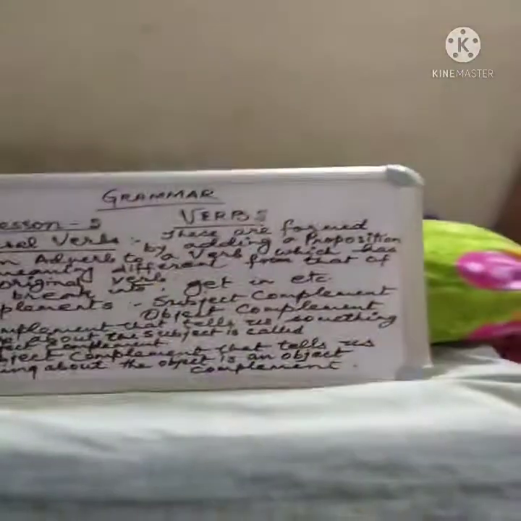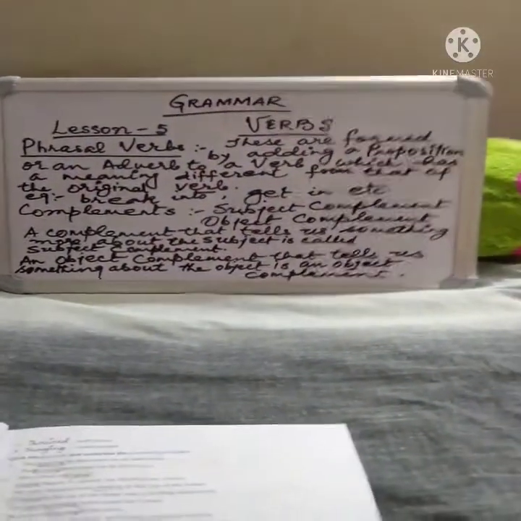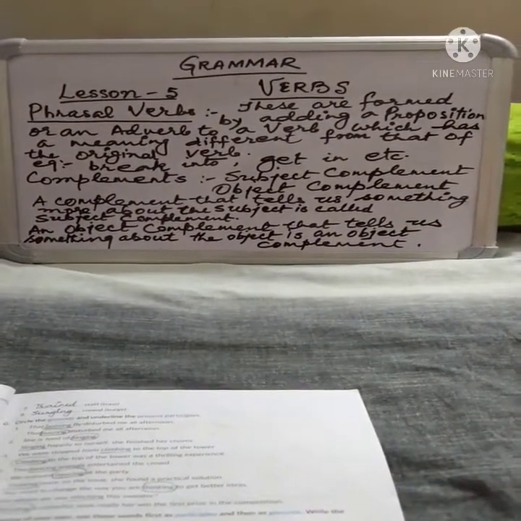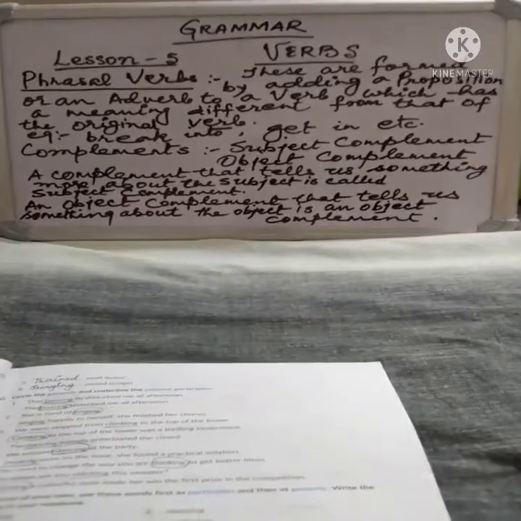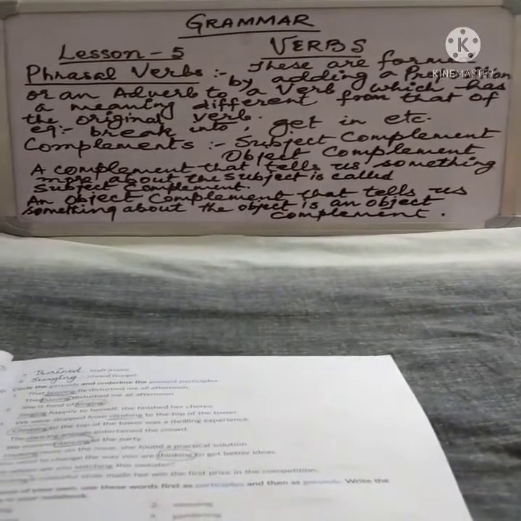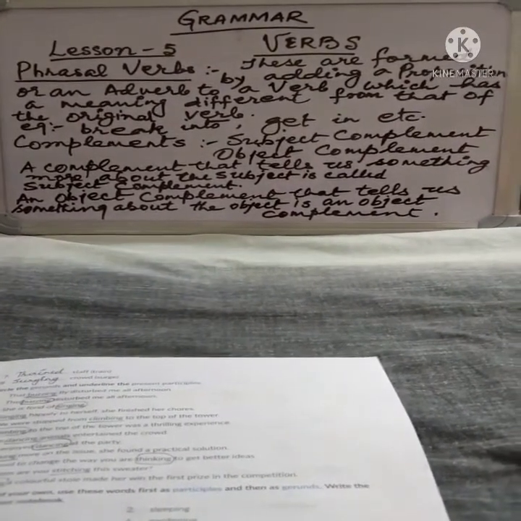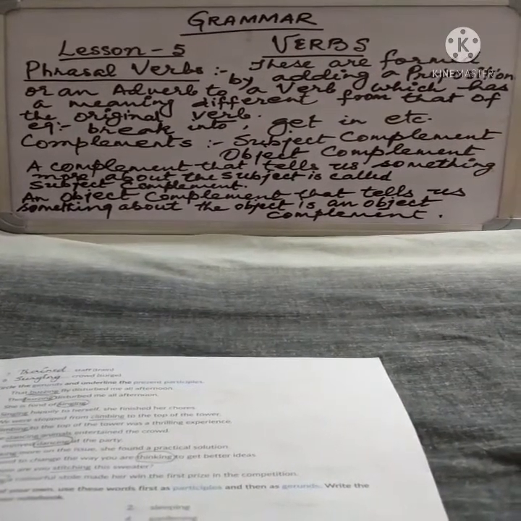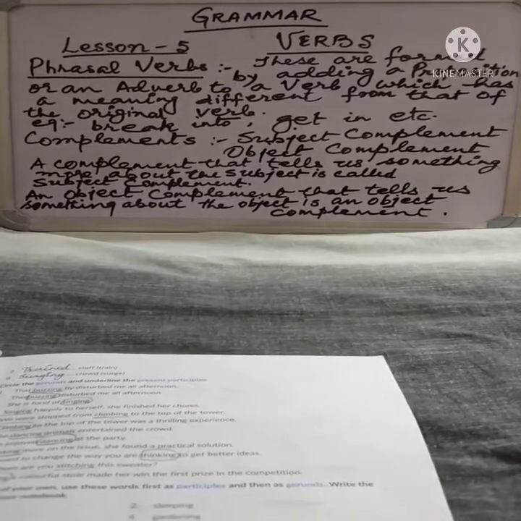Today, we will go through the chapter Verbs, which is the fifth chapter of your grammar book, Grammar Right. The previous day, we went through half of the chapter and learnt about verbs, kinds of verbs, that is regular and irregular verbs.